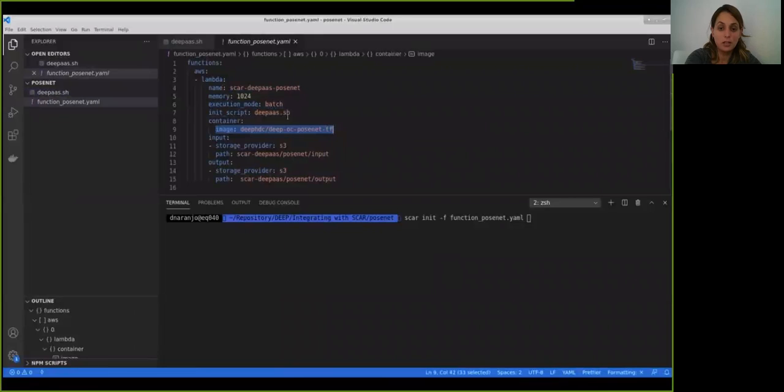In addition, the storage provider for the input and the output files are defined. In this example, we use Amazon S3, where we define the path for the input and output files.